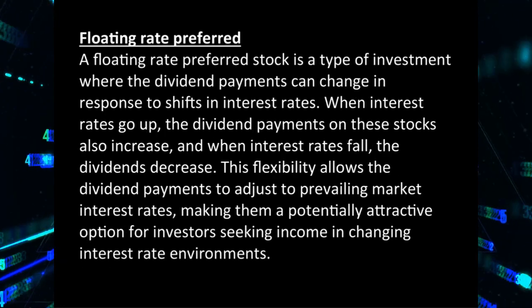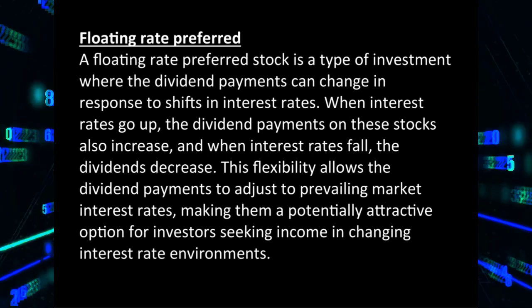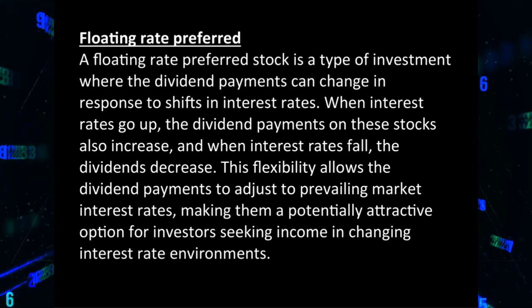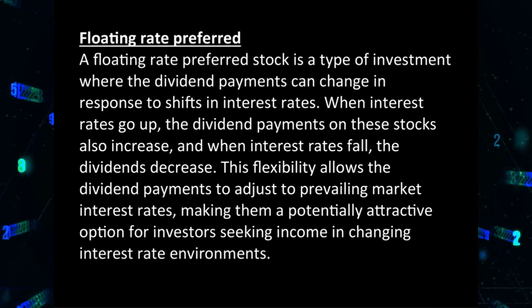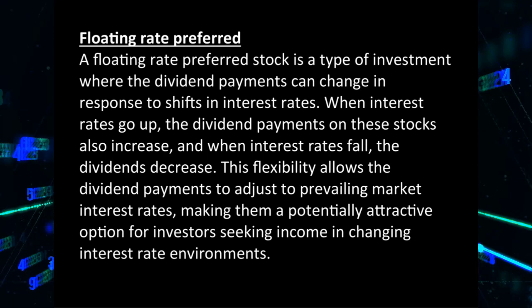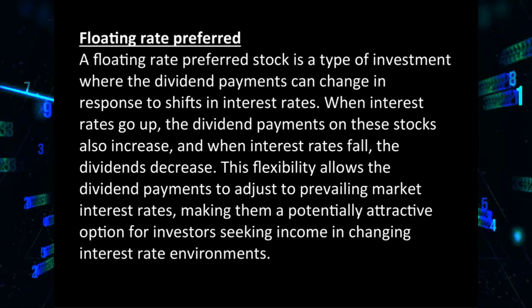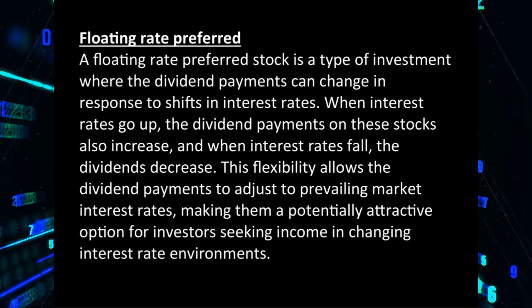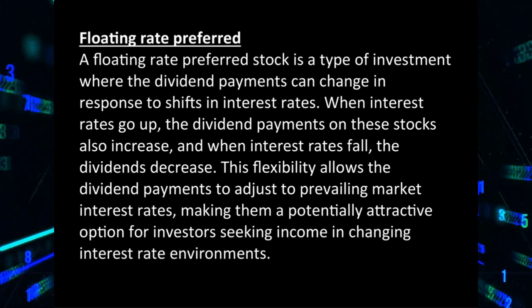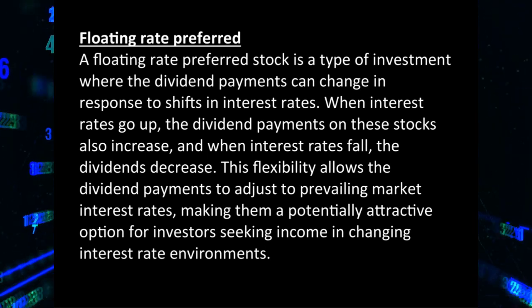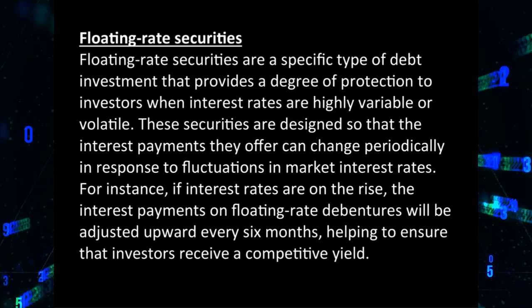Floating rate preferred. A floating rate preferred stock is a type of investment where the dividend payments can change in response to shifts in interest rates. When interest rates go up, the dividend payments on these stocks also increase, and when interest rates fall, the dividends decrease. This flexibility allows the dividend payments to adjust to prevailing market interest rates, making them a potentially attractive option for investors seeking income in changing interest rate environments.